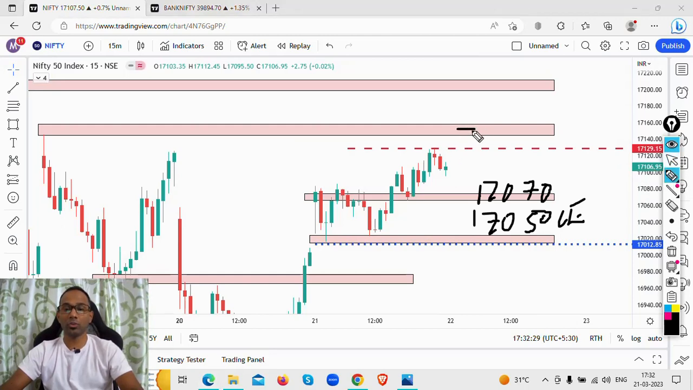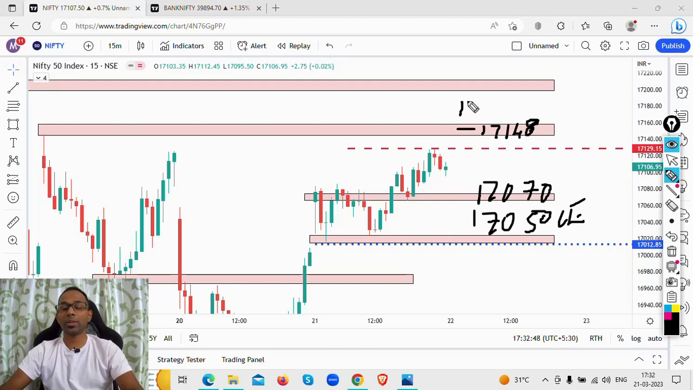I'm going to look at shorting this particular move, or to this level. Say for example, here it is doing a gap up move. If I get a gap up to this particular level and the price is trading at 17,148 level, I'm going to look at shorting.